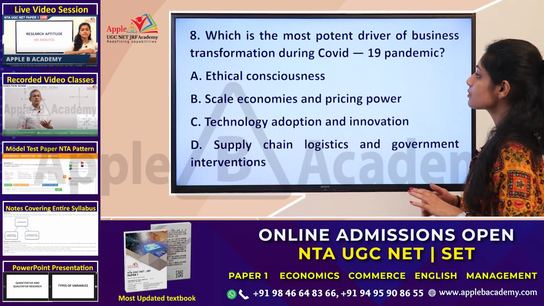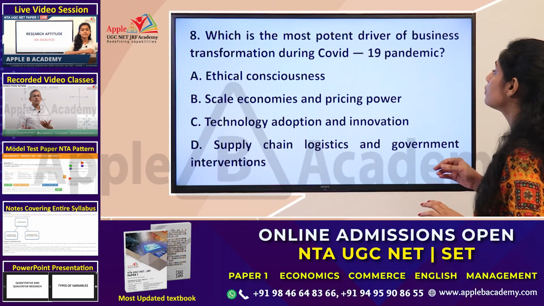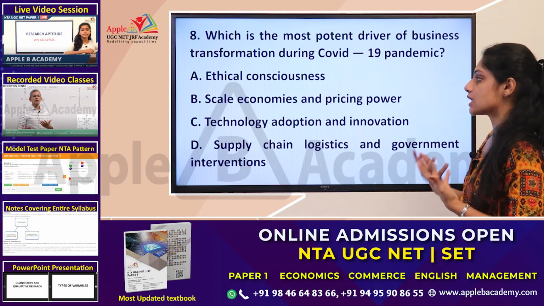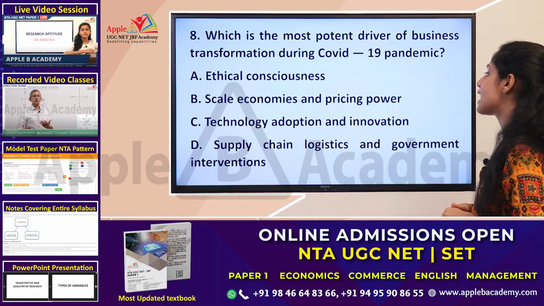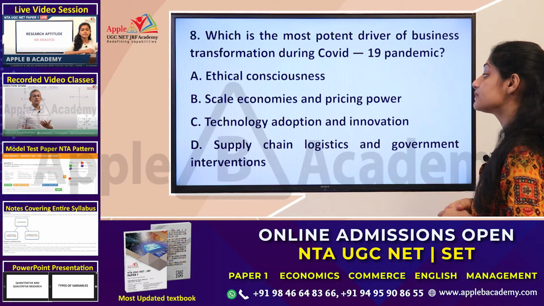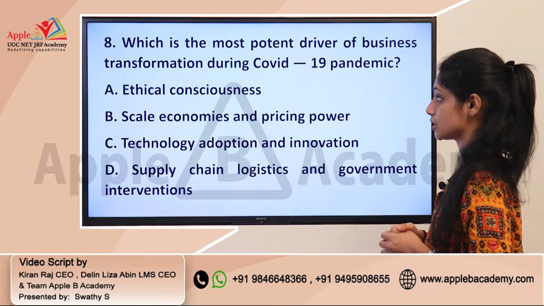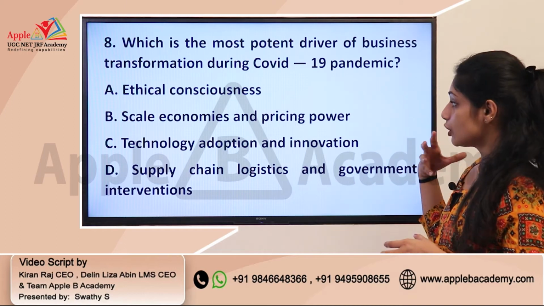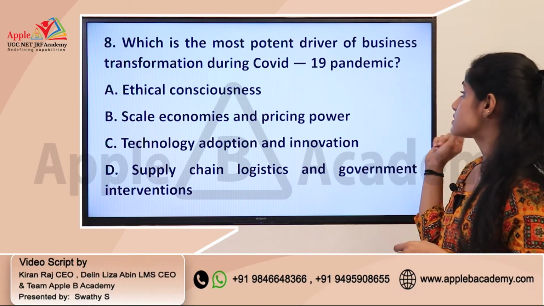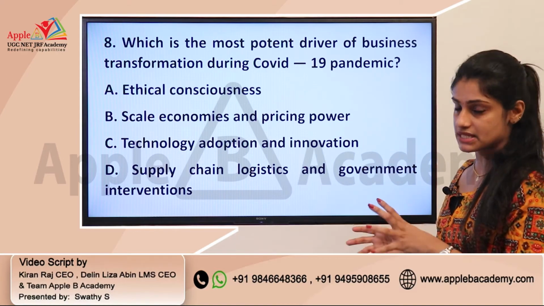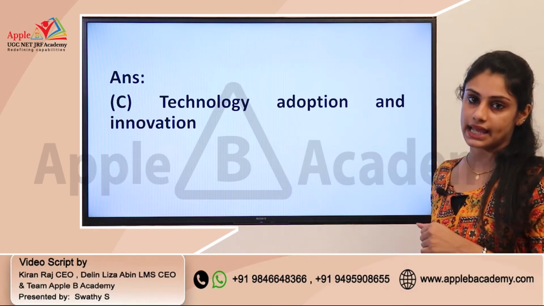Okay. Next question: which is the most potent driver of business transformation during the COVID-19 pandemic? You can say that this is actually a general question. A, ethical consciousness. B, scale economies and pricing power. C, technology adoption and innovation. And D, supply chain logistics and government intervention. When dealing with this question, you need to identify the potent driver for business transformation during this pandemic situation. So you can say that it is actually option C, which is technology adoption and innovation.